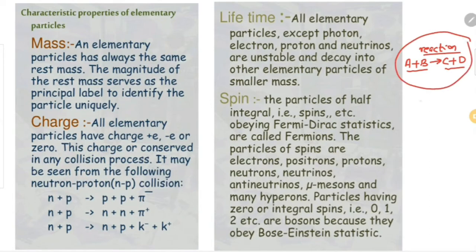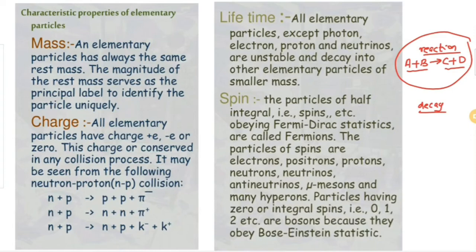Okay. Next one is decay. So what do you mean by decay? Not all elementary particles are stable. Only a few elementary particles are stable. All other elementary particles will decay into some other elementary particles. Sometimes the lifetime is very small. They will rapidly decay into some other particles.